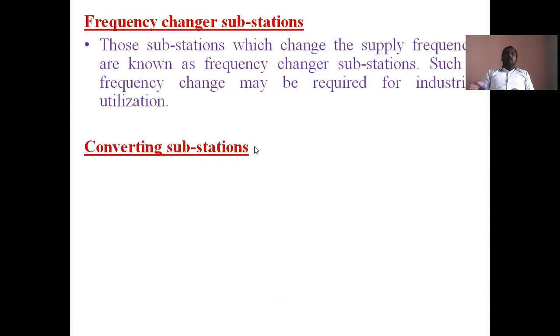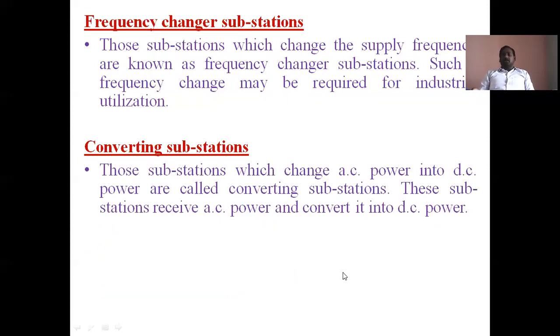The next one is the converting substation. Here, AC to DC conversion takes place. At our consumer terminals, not all are AC loads. Some DC loads are also there, like switch mode power supplies, digital computers and personal computers, which work on DC power supply. That's why to operate those DC loads, AC to DC conversion is necessary. Substations where AC to DC conversion takes place are called converting substations.